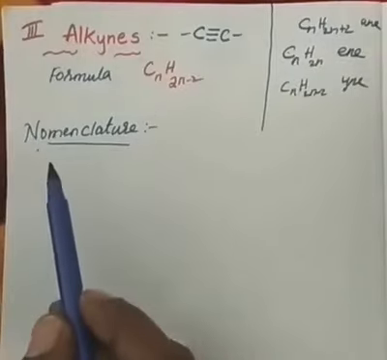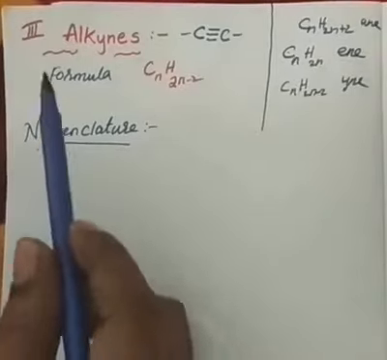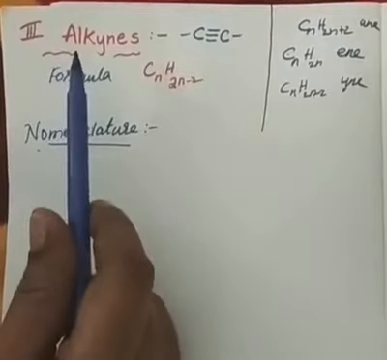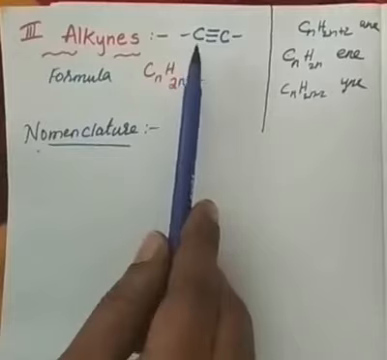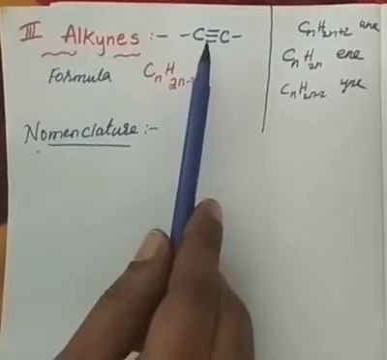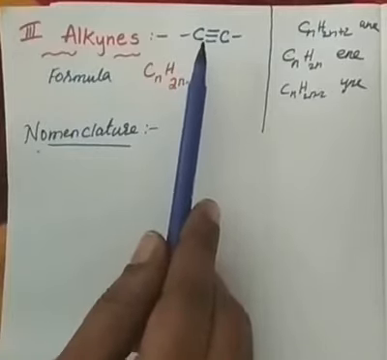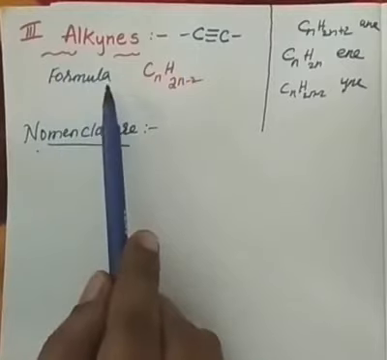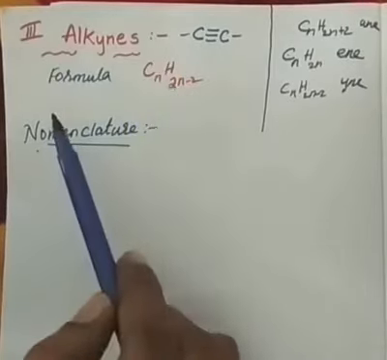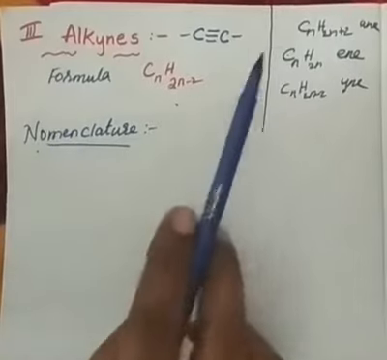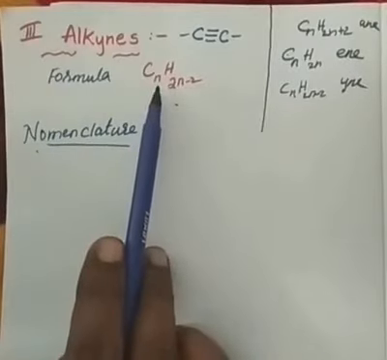Okay students, let us continue the next topic of the chapter, that is alkynes. Alkynes are those hydrocarbons which contain one C triple bond C, and the general formula of the alkynes is CnH2n minus 2.